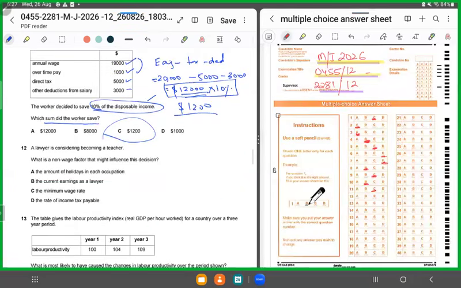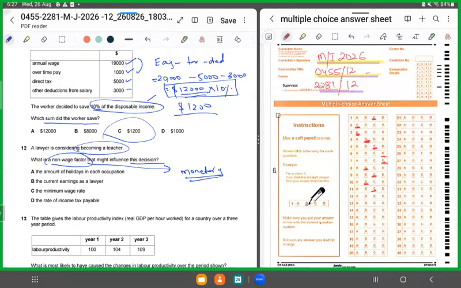12. A lawyer is deciding to become a teacher. What is a non-wage factor which would affect his decision? A non-wage factor would be any factor which does not involve any monetary impact, right? Something that does not involve money at all. So it could be related to working conditions, right? Any perks which are non-monetary would be classified as non-wage factors.